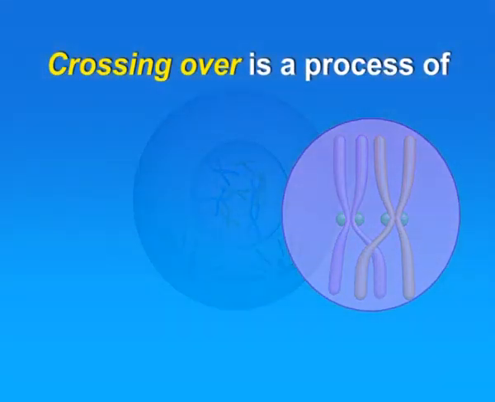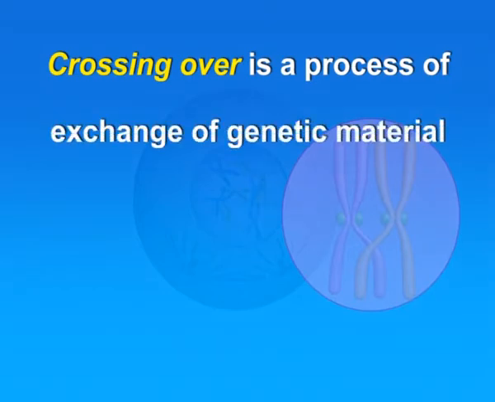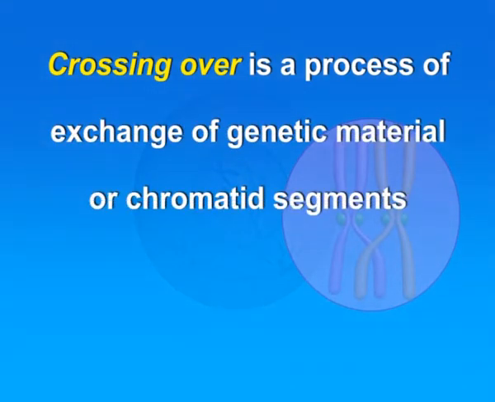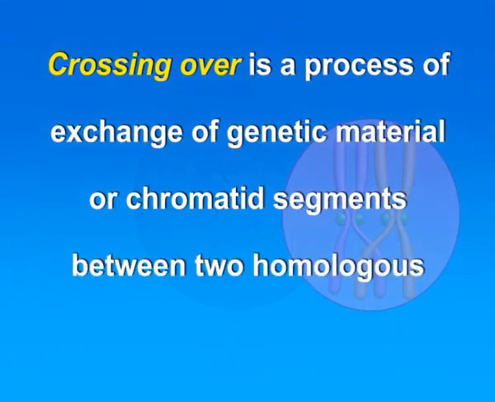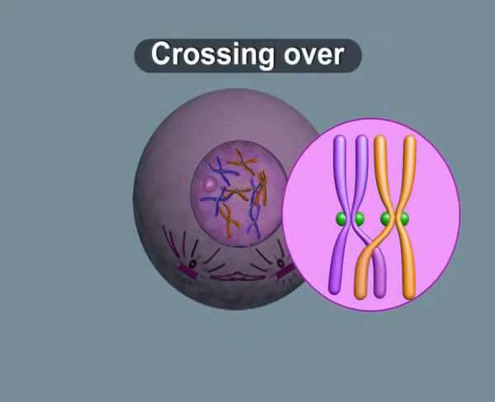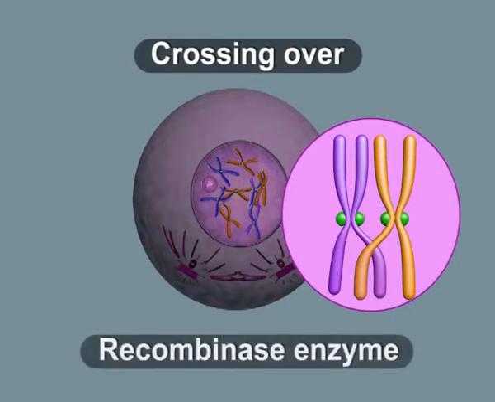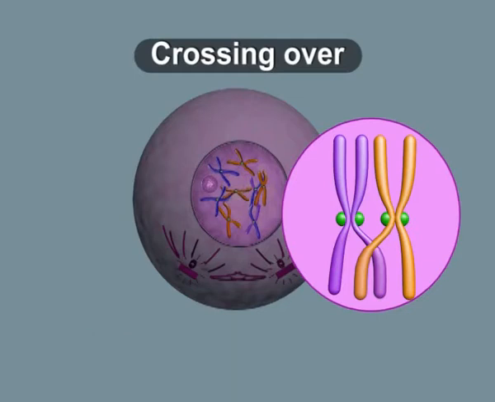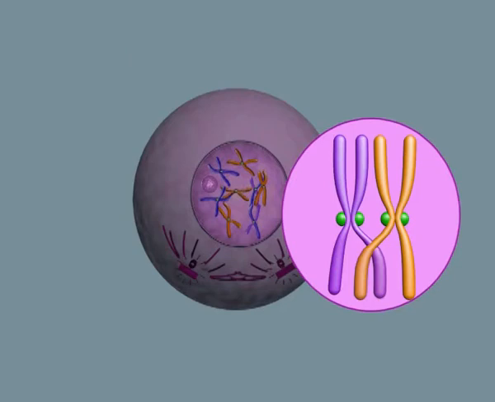Crossing over is a process of exchange of genetic material or chromatid segments between two homologous chromosomes. Crossing over is an enzymatically controlled process and is regulated by the recombinase enzyme. Crossing over leads to recombination of genetic material on the two chromosomes.